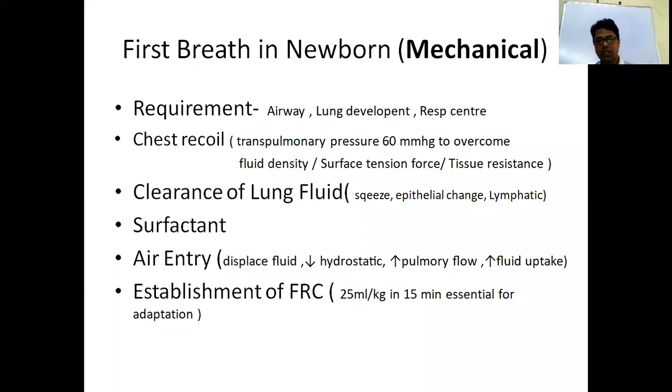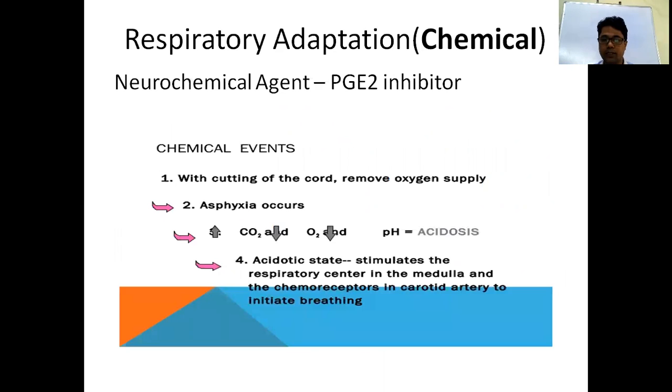So these are the mechanical factors required for the first breath in a newborn. Then what are the neurochemical factors? When the baby is inside the uterus, it is in an anoxic or hypoxic stage.